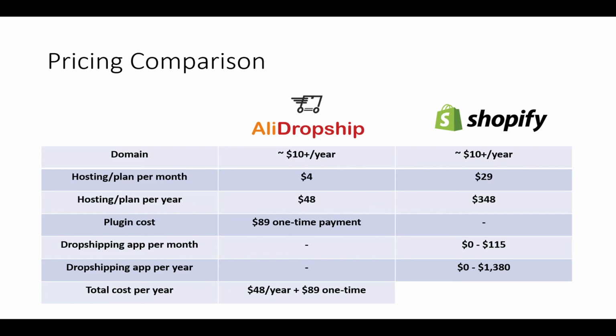And then if you're going with Shopify, it is $348 per year. This is taking into account that you just use the free plan of Oberlo or Spocket, and then you just are paying for Shopify. That's what the cost is for Shopify, and then that is what the cost is for AliDropship. So AliDropship's a little bit cheaper than Shopify, but it depends on what your needs are.